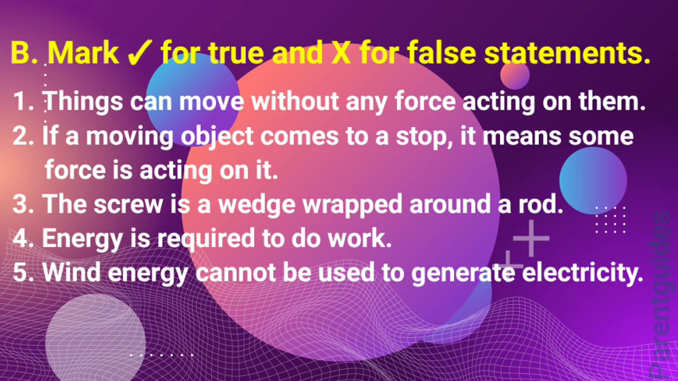B. Mark tick for true and cross for false statements. 1. Things can move without any force acting on them. Cross. 2. If a moving object comes to a stop, it means some force is acting on it. Tick. 3. The screw is a wedge wrapped around a rod. Cross. 4. Energy is required to do work. Tick. 5. Wind energy cannot be used to generate electricity. Cross.